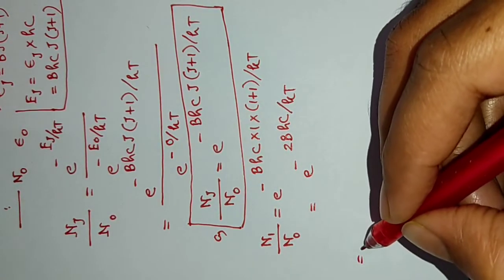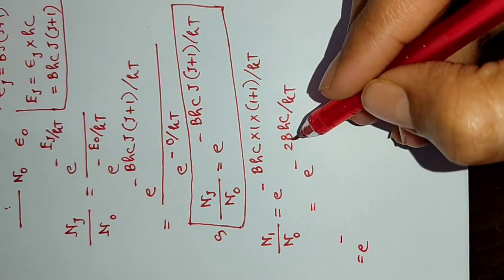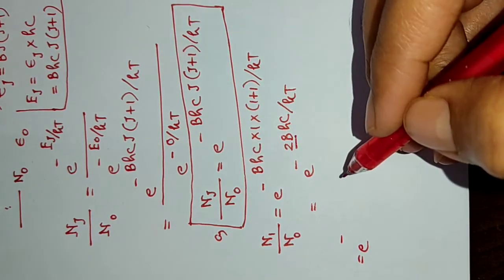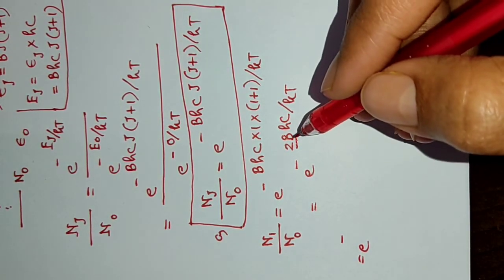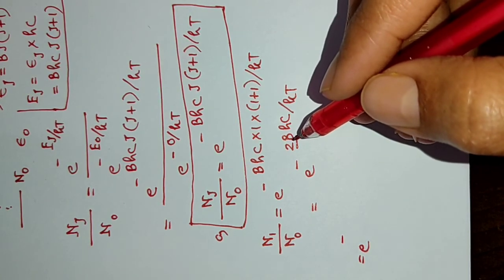Now let us take the example of carbon monoxide to find the value, to have an idea. So we will put e to the power minus. For 2B, it will be the energy corresponding to the first line.